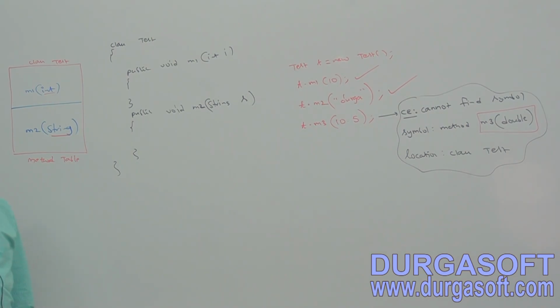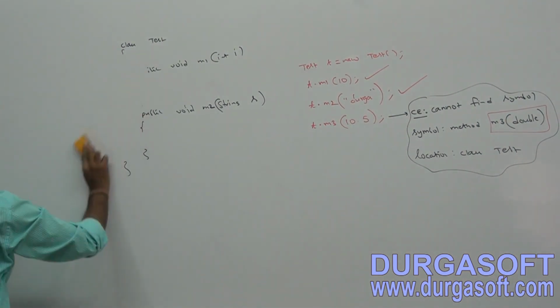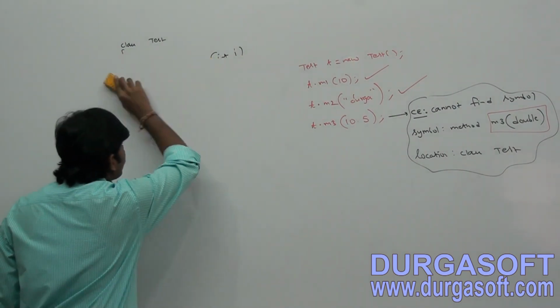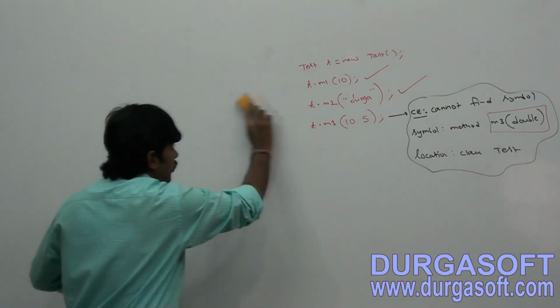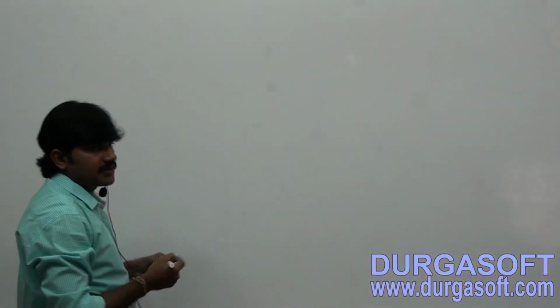Next, there is one important conclusion related to this method signature. What is that? Just observe. Sir, I am taking one class Test.